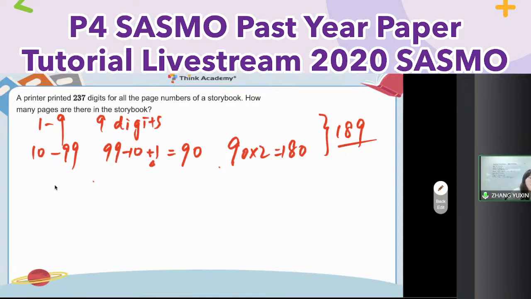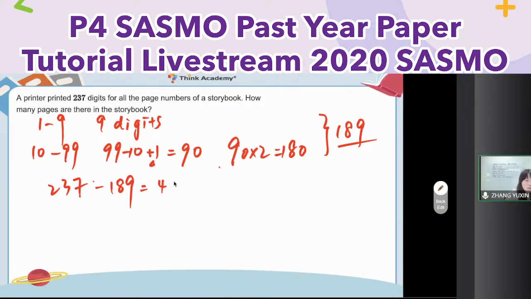Let me see how many digits only for 3-digit numbers starting from page 100. So 237 minus 189. Okay, let me see.